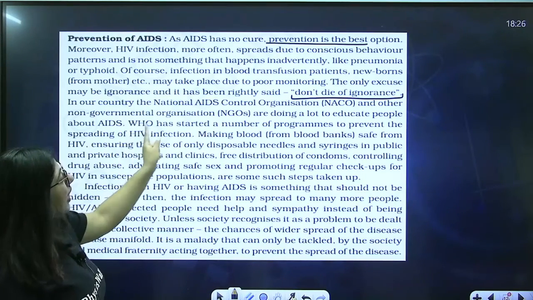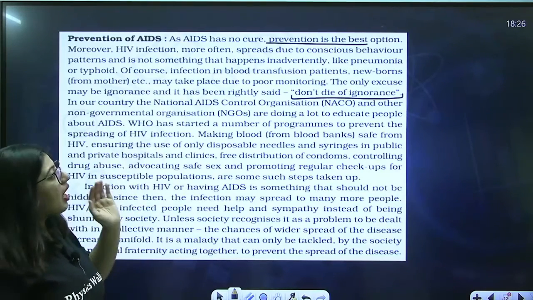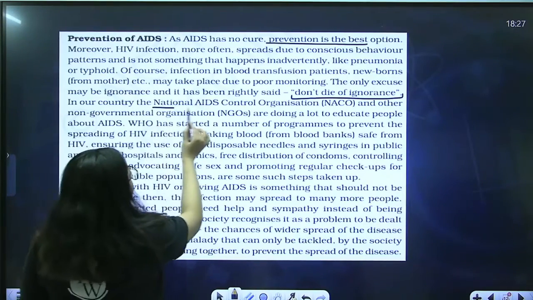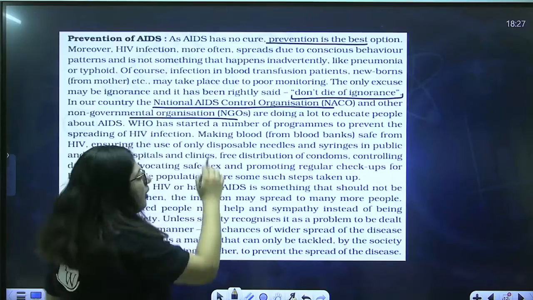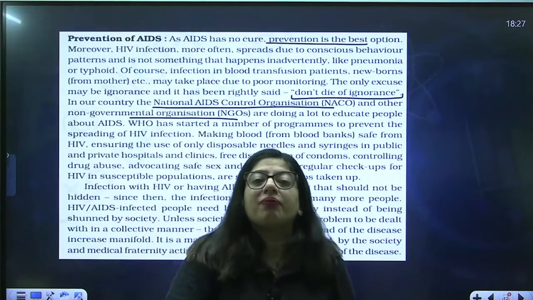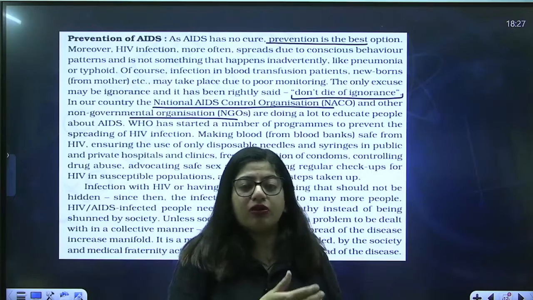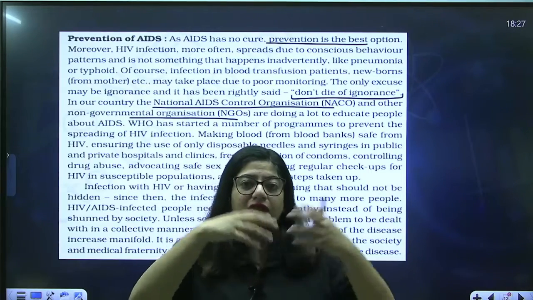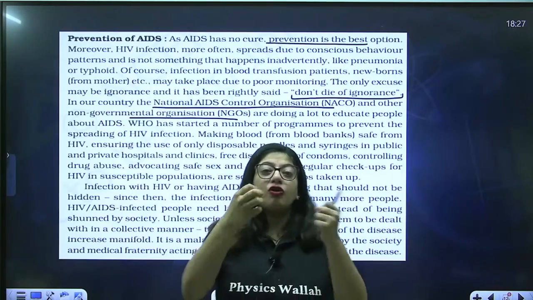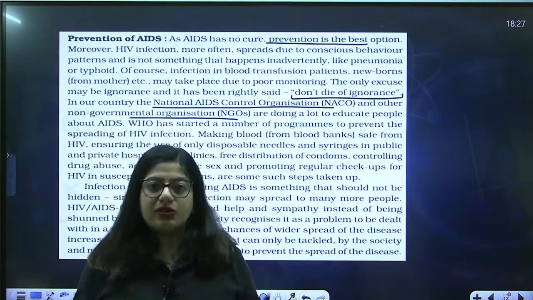In our country, the National AIDS Control Organization NACO and other non-government organizations NGOs are doing a lot to educate people about AIDS. So one organization is NACO, and other NGOs are also working for spreading awareness. Many people even do not know about AIDS, so you have to teach them. So these types of organizations also go to brothels and all, distribute condoms, make people aware of how deadly this disease is and how you can protect yourself from it. Nowadays people also get awareness through advertisements and so on, right?